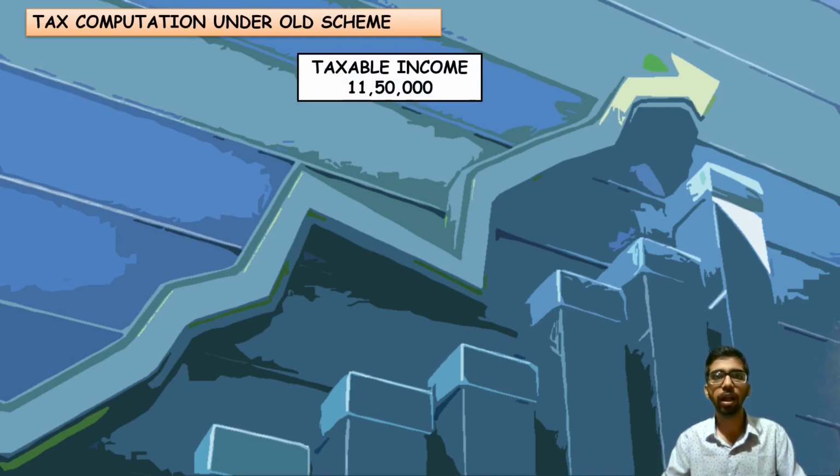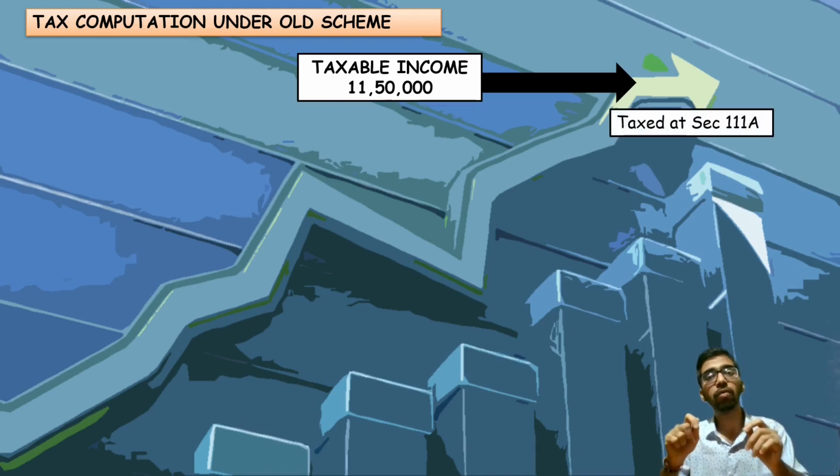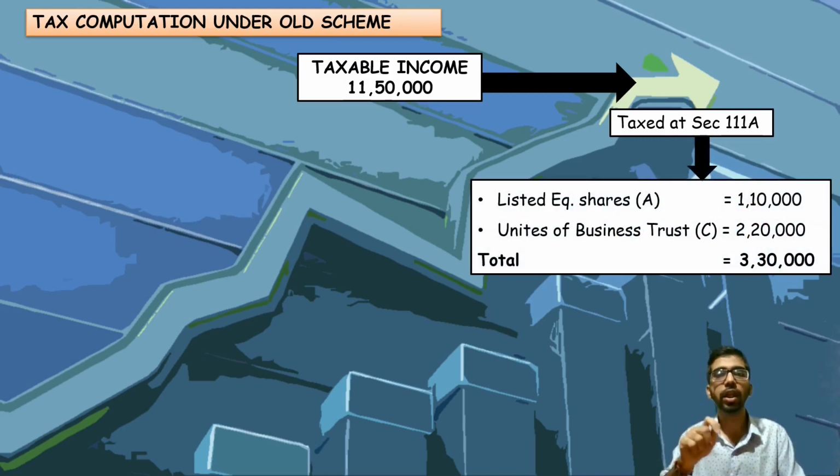If Mr. Bima has opted for old scheme, then what's the tax amount? We'll now see. Taxable income is 11,50,000 after claiming the Chapter 6A deduction. First, section 111A income, against which no Chapter 6A deduction will be allowable, flat rate of 15% will be charged. That is income from listed equity shares where STT has been paid at the time of sale and purchase, that is 1,10,000.